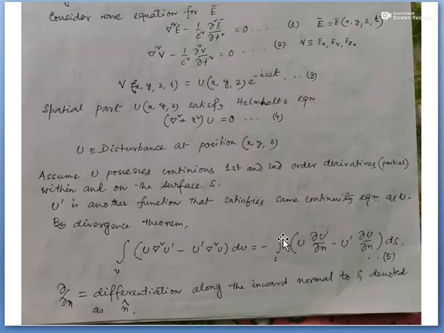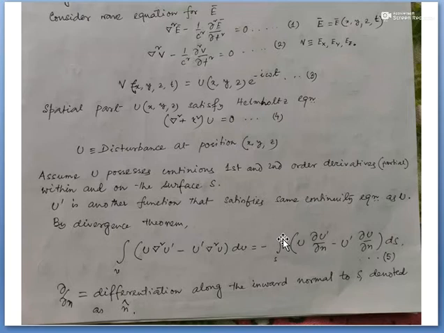The wave equation from the Huygens-Fresnel principle can be put on a mathematical basis using an already known integral theorem, which expresses the disturbance at any point P in the field in terms of the value of the disturbance and its derivative at all points on any arbitrary closed surface S surrounding P. So if there is a surface surrounding the point P, I can represent the disturbance at the external point P as the value of the disturbance and its derivative at all points. I will show later how that comes about.